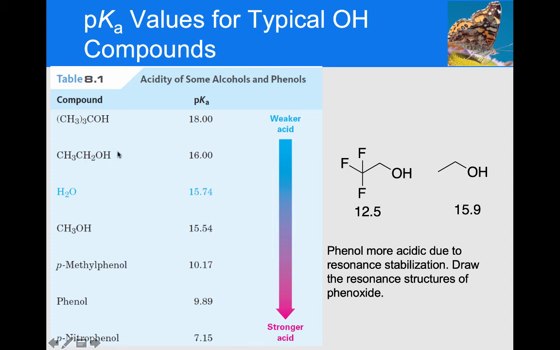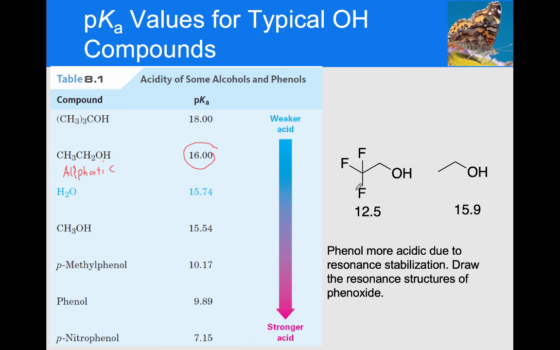So alcohols like this, we call them aliphatic alcohols, to mean that they're just alcohols with a normal alkyl chain attached to it. And so aliphatic alcohols fall in a pKa range of 16. The more hindered the hydrogen is, the higher the pKa, the less acidic it is.